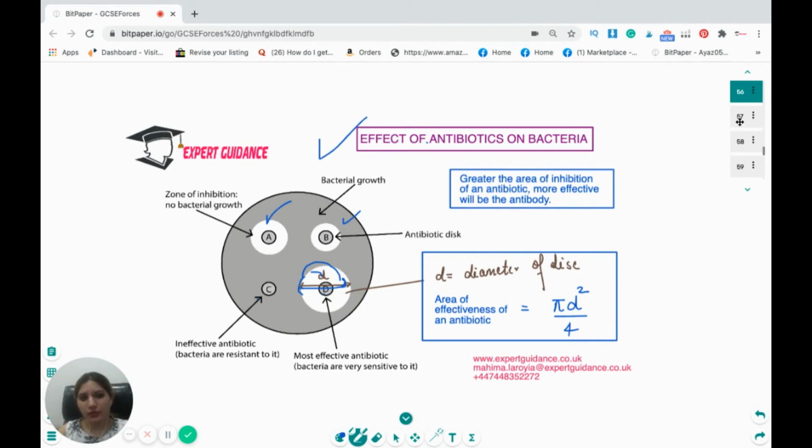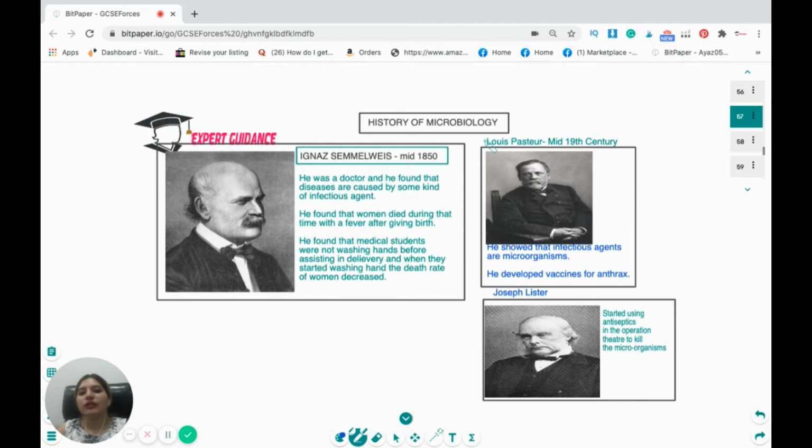Okay, now let's do a little bit on the history of microbiology. There was a scientist called Ignaz Semmelweis. He was a doctor, and he found that diseases are caused by some kind of infectious agent. He found that women died with fever after giving birth because the medical students were not washing hands before assisting in delivery. And when they started washing hands, the death rate of the women decreased. So he found that there's an infectious agent that is getting transmitted.